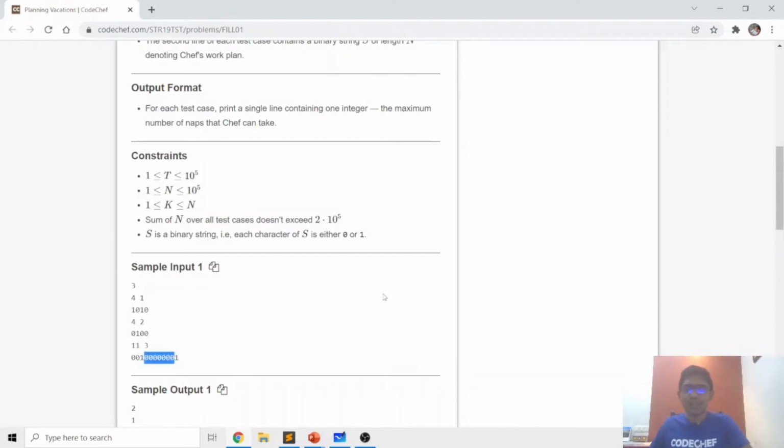In the third example, you'll notice that there are 7 consecutive zeros over here, and he can take a nap twice because 2 naps would take away 6 of his zeros. 1 zero would be left, which would not be enough for a nap because a nap requires 3 zeros. So in general, we are trying to take the consecutive zeros and we are trying to fit in, for each segment of consecutive zeros, the maximum number of naps he can take.